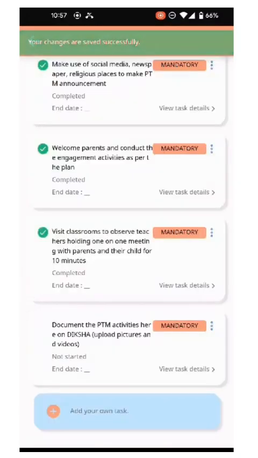Once this is done, on the last task, this is attached to the certificate and here you will have to upload 3 pictures and videos as the certificate demands. You can always submit more or less, but you will receive certificate only when you upload a minimum of 3 pictures or videos as evidence for the activities. So please choose the best videos and pictures that represent the work that you have done under the project.